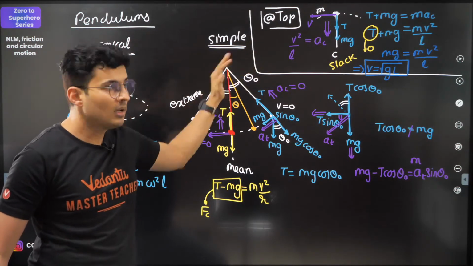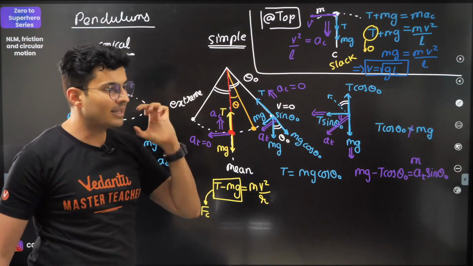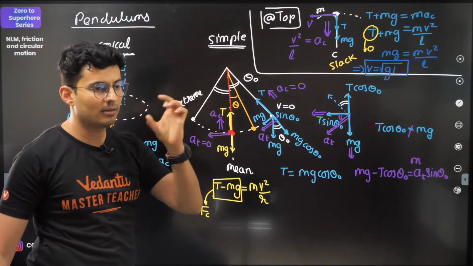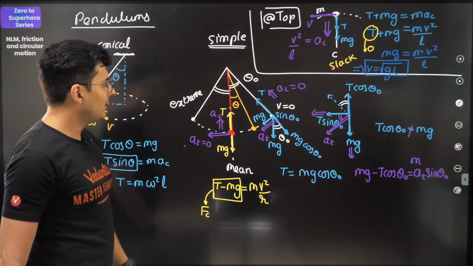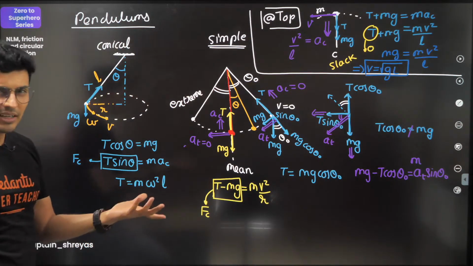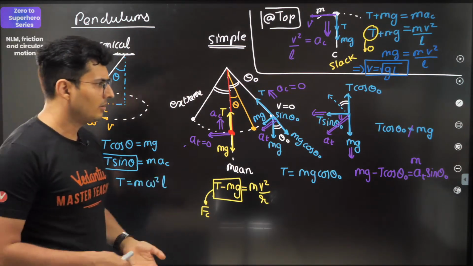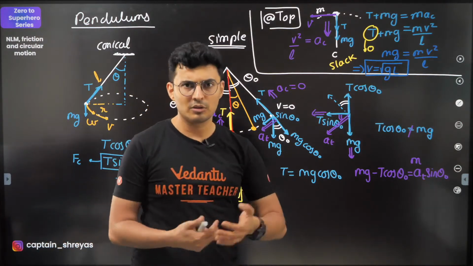This is also valid for a curved track, where a vehicle is going on that curved vertical track, and at the topmost point, it should not fall down. Fair enough. I think I have covered most of the concepts. If there are some minor concepts left, maybe you can go through my detailed classes or through the crash course.